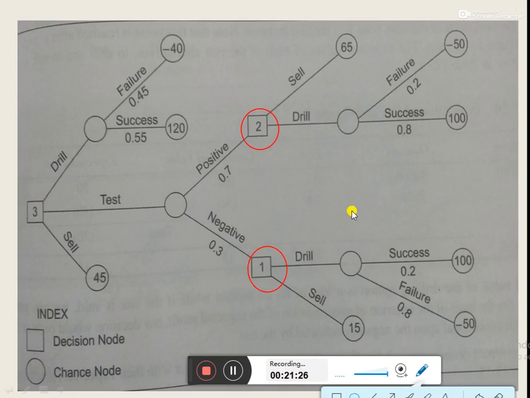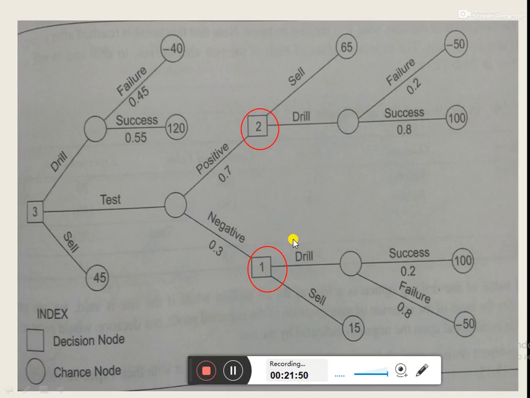So first of all, by following the rollback technique, we need to select the best options available at these stages. Let's start with stage 1. That's why we have given the numeric value 1 to this stage, because we are going to solve it at the initial stage.